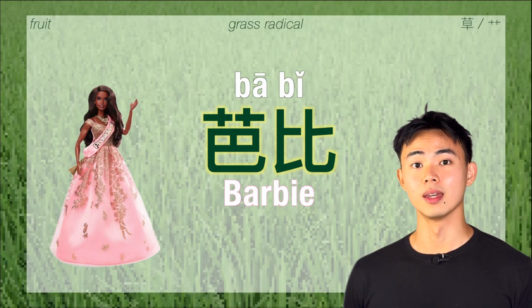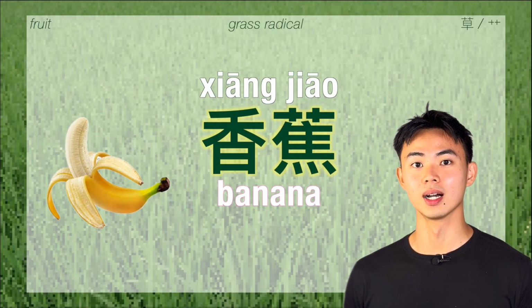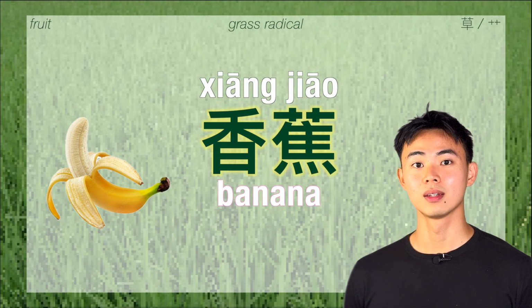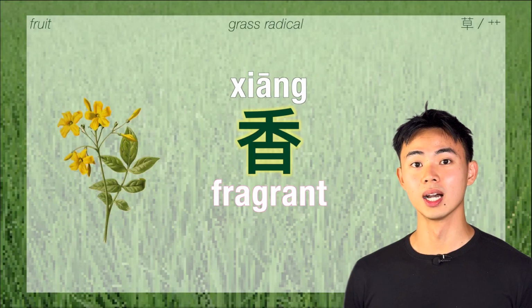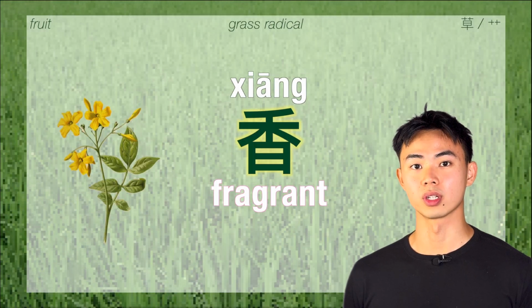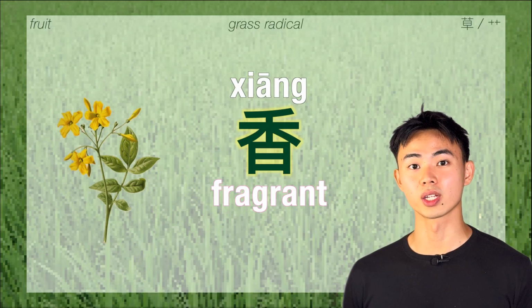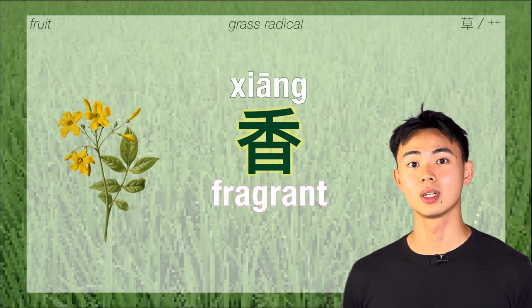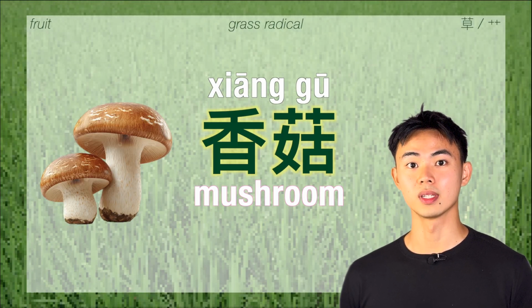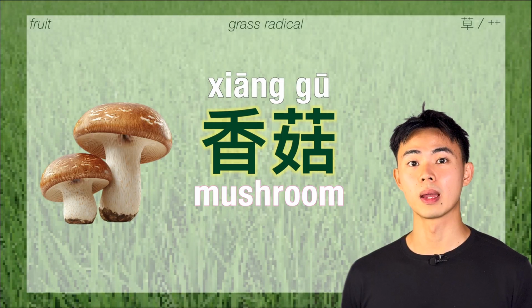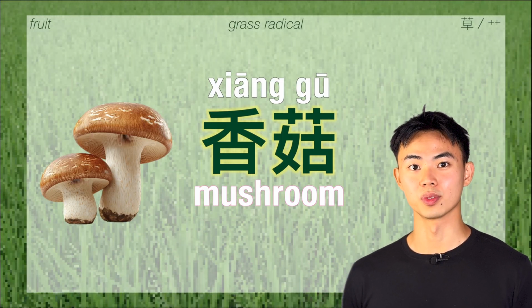Okay? And one of my favorite fruits, banana, we say 香蕉. Because the word 香 means fragrant. Okay? So with just that word 香, there are so many other grass words we can learn. For example, 香菇. 香菇 is the general word for all types of mushrooms.